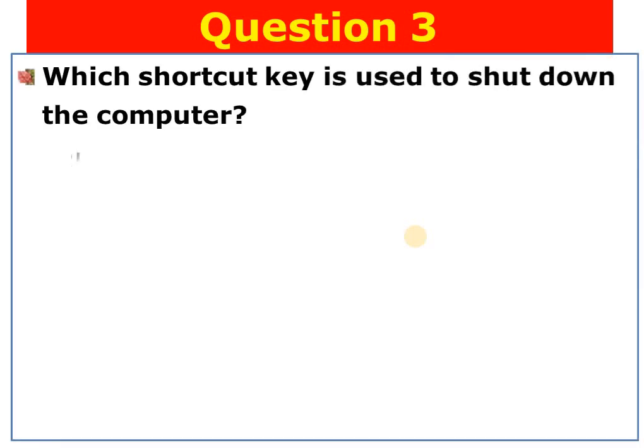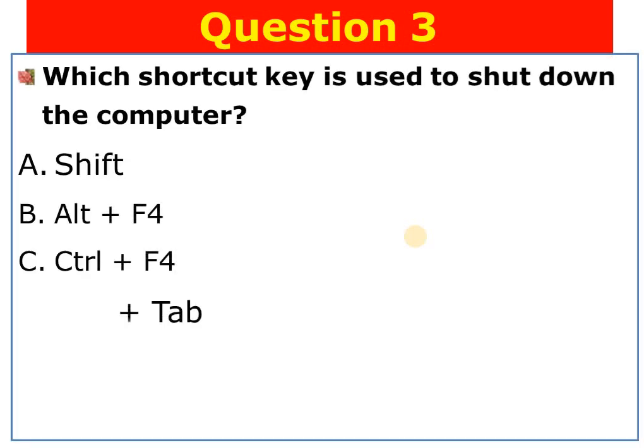Question number 3. Which shortcut key is used to shut down the computer? Among the following alternatives, the one is used to shut down the computer. A. Shift, B. Alt plus F4, C. Control plus F4, D. Control plus Tab. The answer is B. Alt plus F4 is used to shut down the computer. If you press Alt plus F4, your computer will automatically shut down.